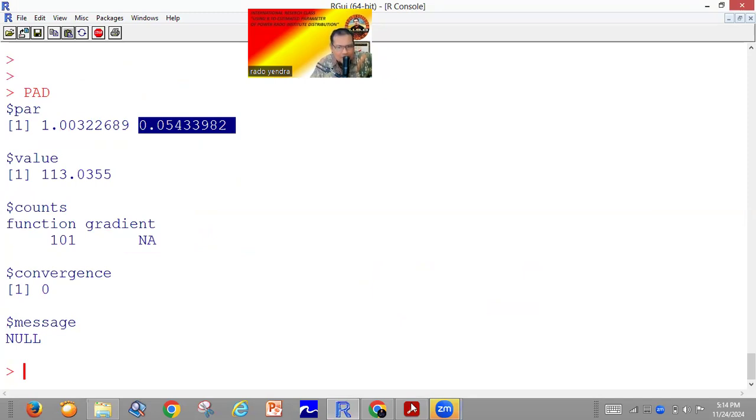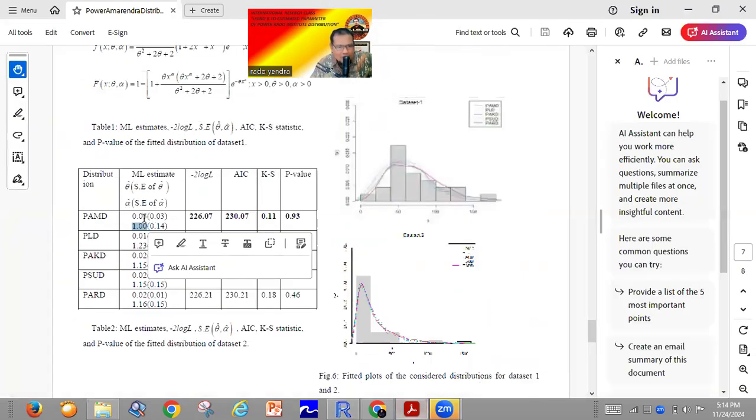For example, in this recent article the parameters are alpha 0.05 and theta 0.05 and alpha 1 minus 0.0.